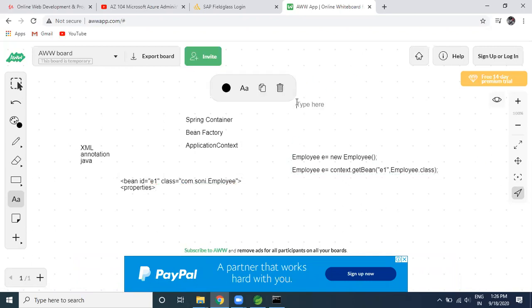So first of all, you need to understand two terminologies here. One of the most important interview questions: IOC and DI. IOC means inversion of control, means I'm not creating the object. Who is creating the object? Spring is going to create the object.